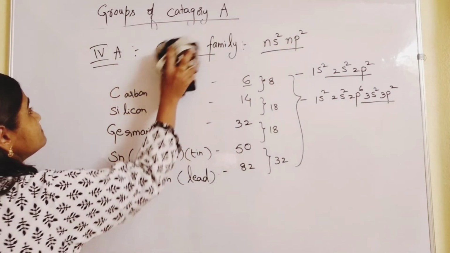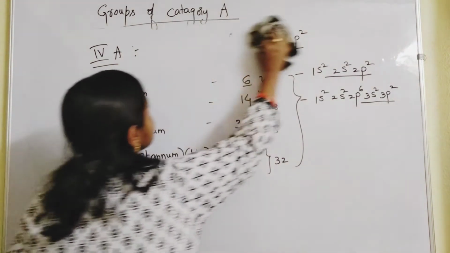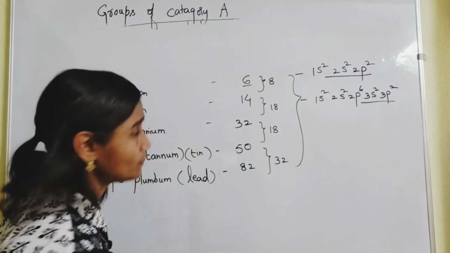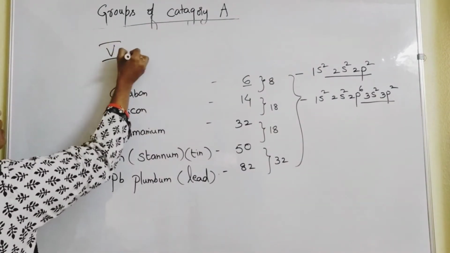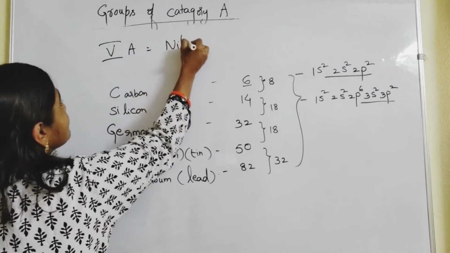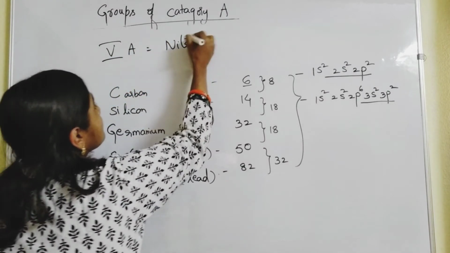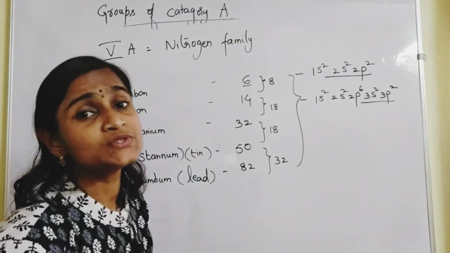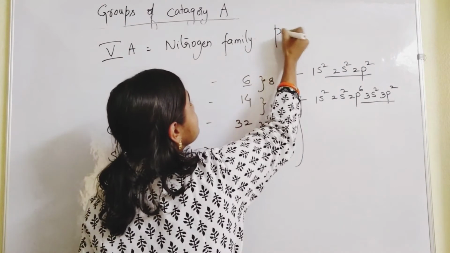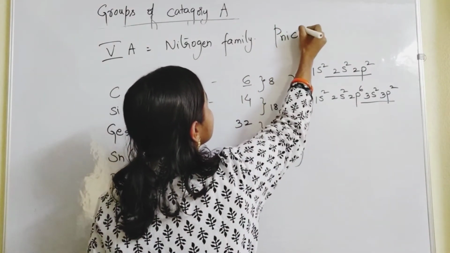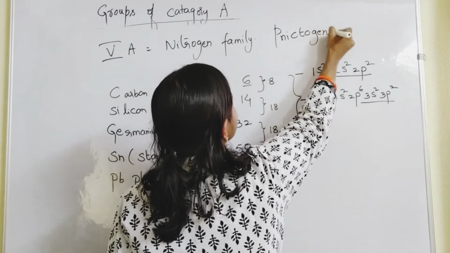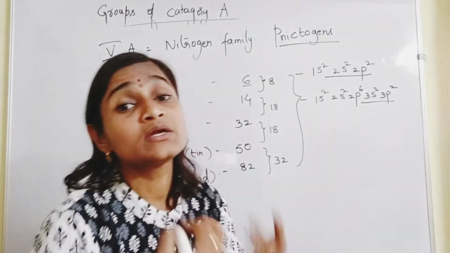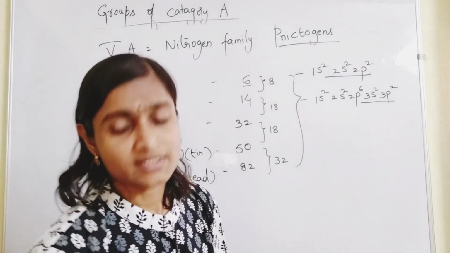Now moving on to 5th A group elements. The 5th A group is called the nitrogen family, and these are also called pnictogens, spelled P-N-I-C-T-O-G-E-N-S. The P is silent here, so you pronounce it as nictogens.